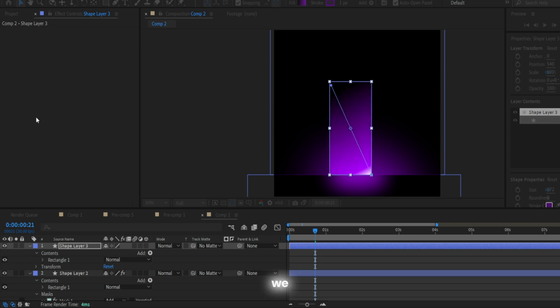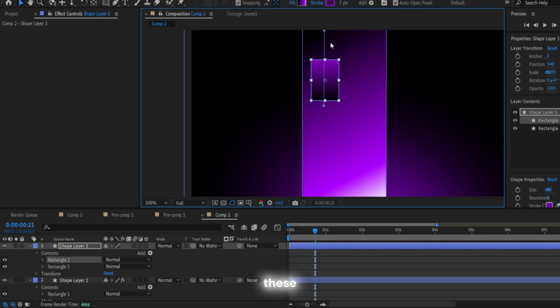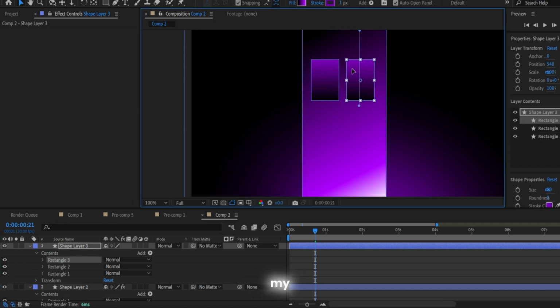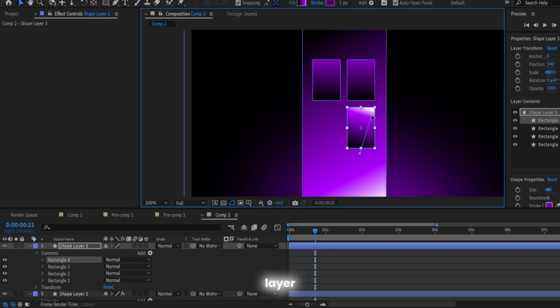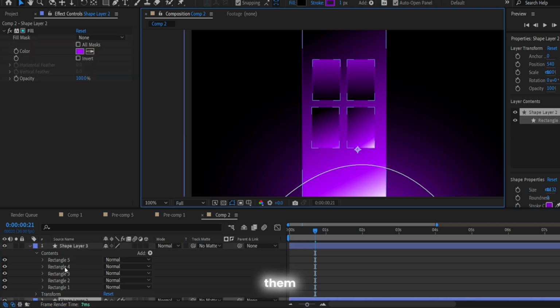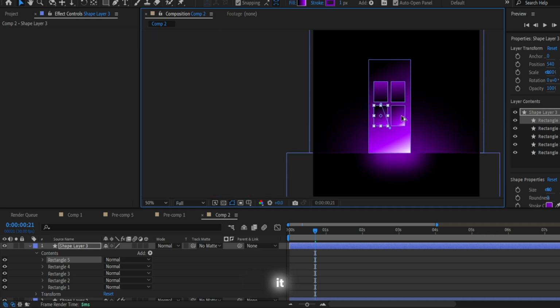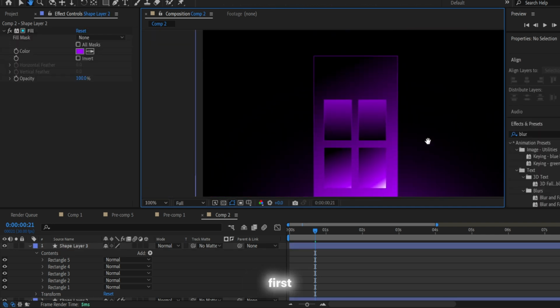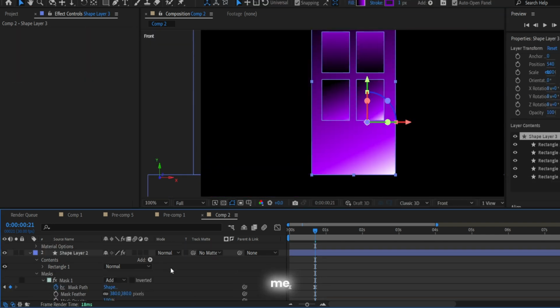So guys, next we will need to draw some windows here, and after that we will have our building. I'm drawing all these windows in my rectangle. It's the same shape layer, so I will not need to pre-compose it or link all my shape layers to one of them. I'm just creating it all in my first shape layer, so I hope you understand me.